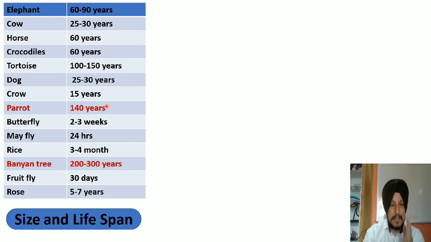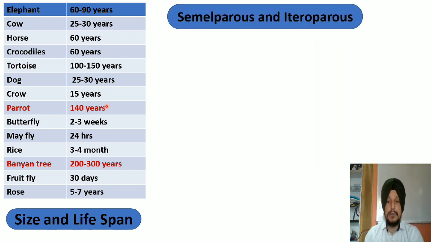So after studying the range of lifespan of different organisms, let me introduce two very important terms, both from the competitive point of view as well as the examination point of view. This is a very important term, जिसको हम सेमल पैरस या सेमल पैरिटी भी कह सकते हैं, या दूसरे को हम इटीरो पैरस या इटीरो पैरिटी भी कह सकते हैं. स्टूडेंट, यू हैव टू रिमेंबर these two terms. This is a very important term.